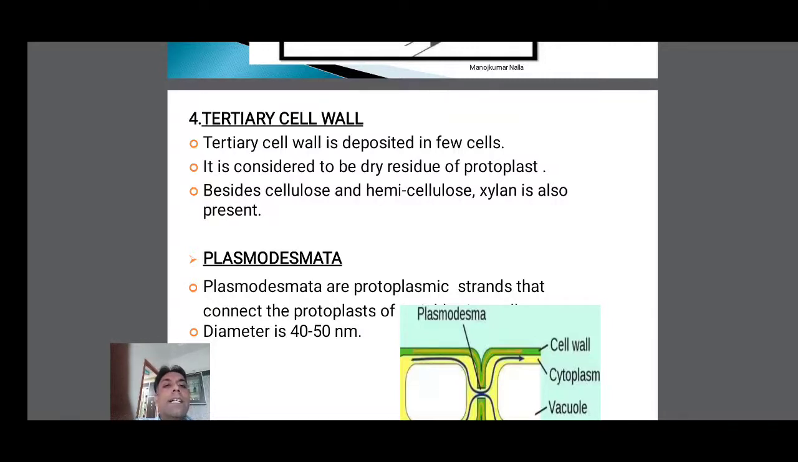It is considered to be the dry residue of protoplast. So after the cell turns from a living cell to a dead cell, the protoplasm attached to the secondary cell wall is considered to be the tertiary cell wall. So besides cellulose and hemicellulose, xylan is also present. In the tertiary cell wall, mainly composed of cellulose and hemicellulose, xylan is also present.